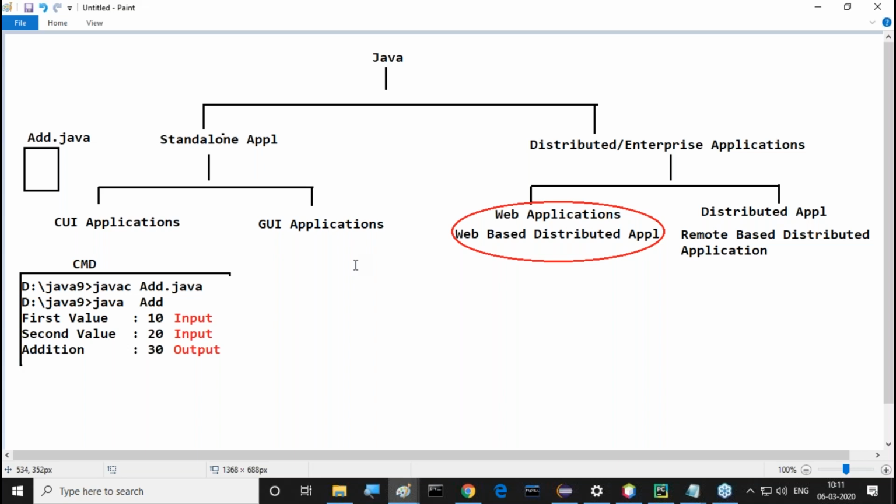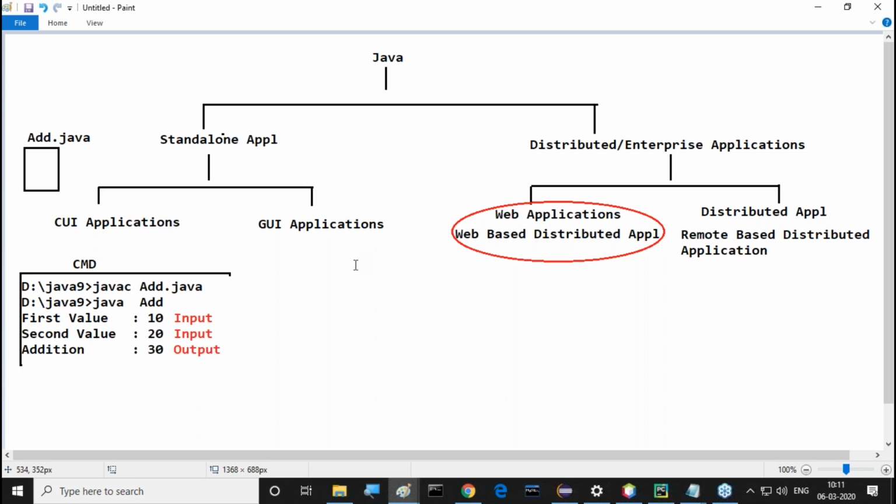The job of this interface is that the programmer can use that interface to send input data to the program and to get the output data from the program. That's why this interface is called a user interface. This interface is called which one? User interface. The user can use this interface to send input data to the program and get output data from the program. That's why this command prompt is acting as a user interface. Fine, that's very clear.